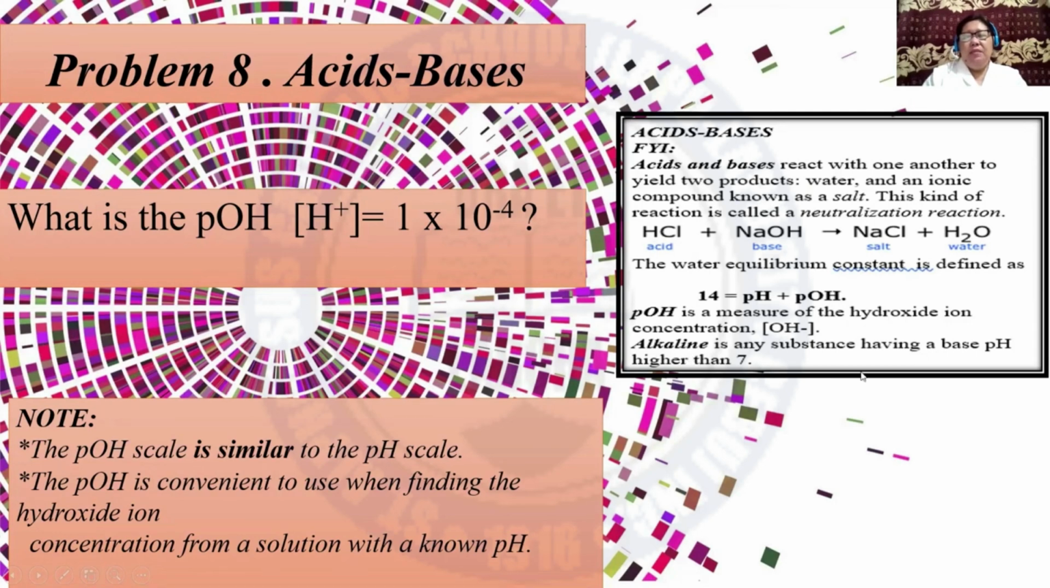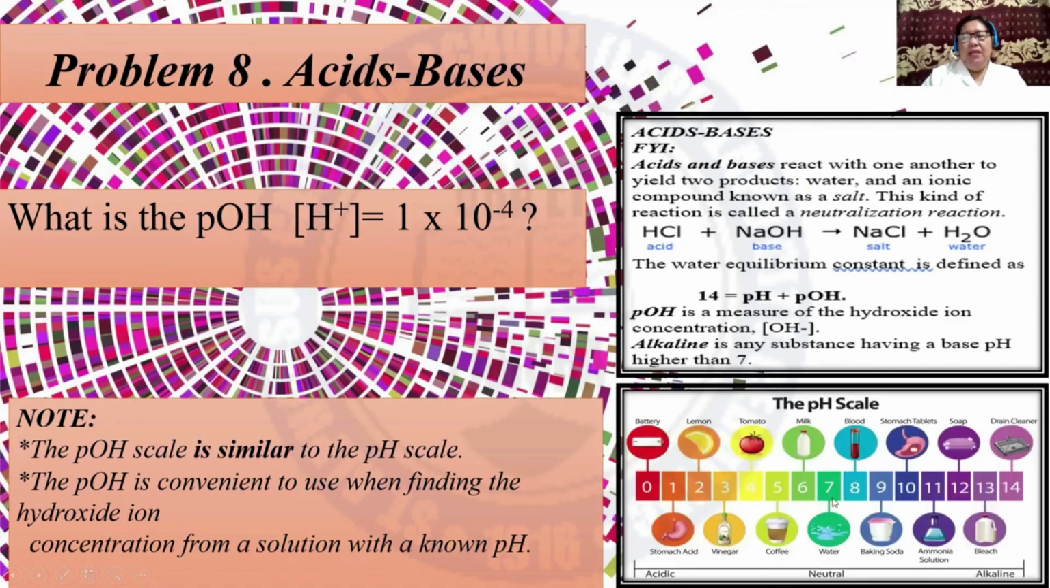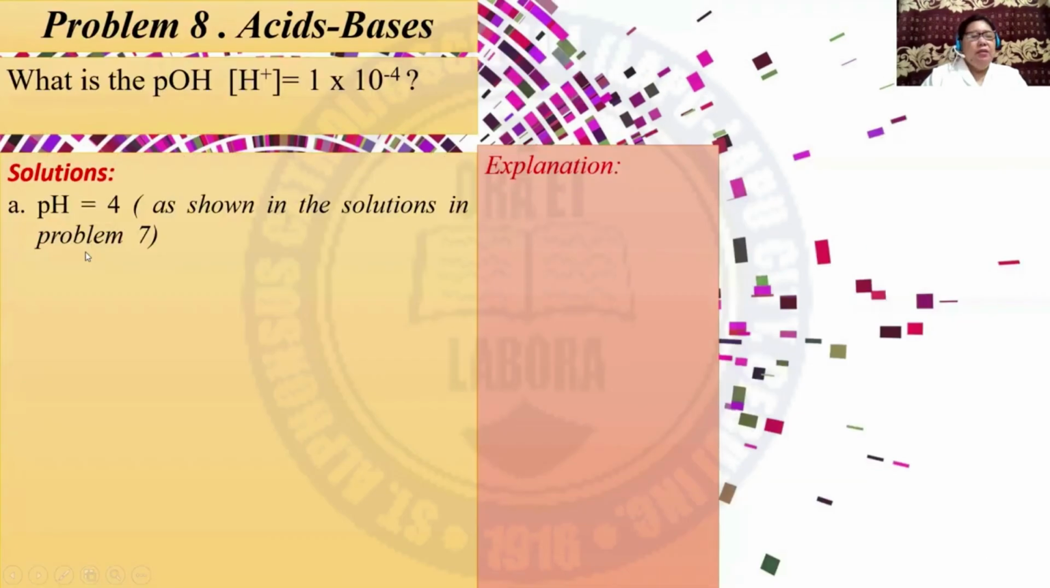Alkaline is any substance having a base pH higher than 7. And this is the pH scale. So, if you have vinegar, the pH is 3. Water is 7. That is only neutral. And for the bleach, that is 13. Under alkaline. So, for the solutions, in problem 7, the pH is equal to 4.